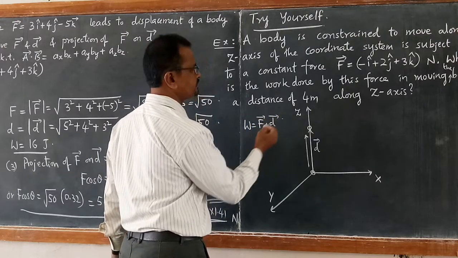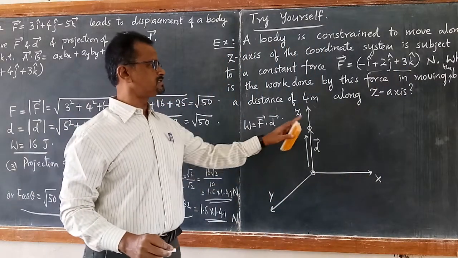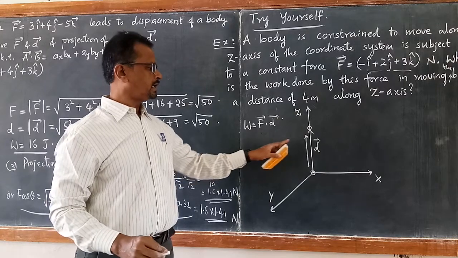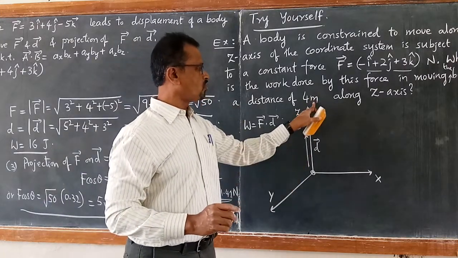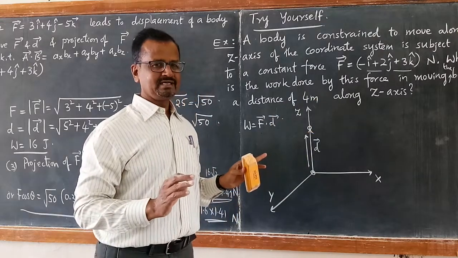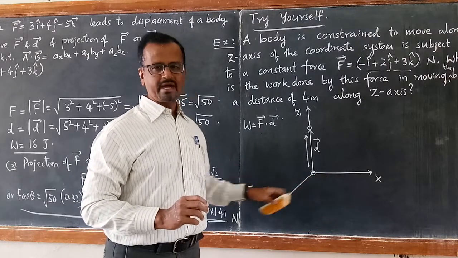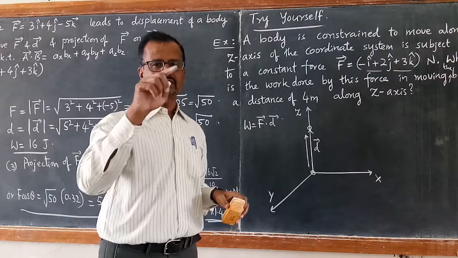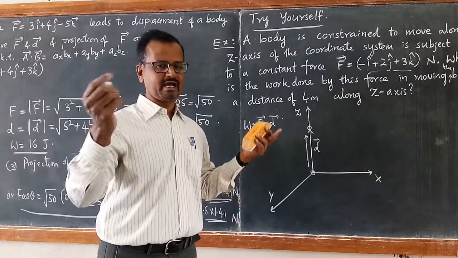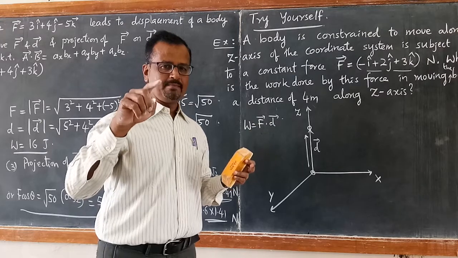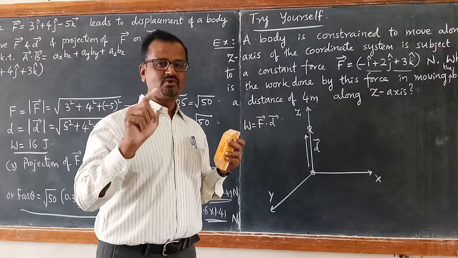Write the value of F, minus i plus 2j plus 3k, dot d. D has only one component, that is z component, that is 4k cap. X component is 0, y component is also 0. We can write d vector equal to 0 i cap plus 0 j cap plus 4 k cap.